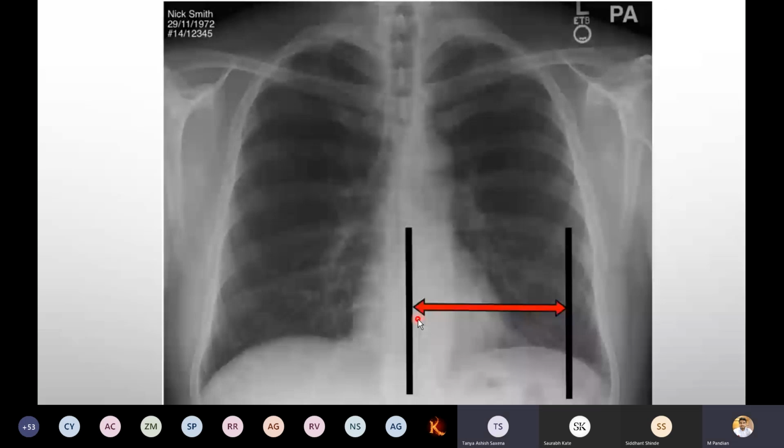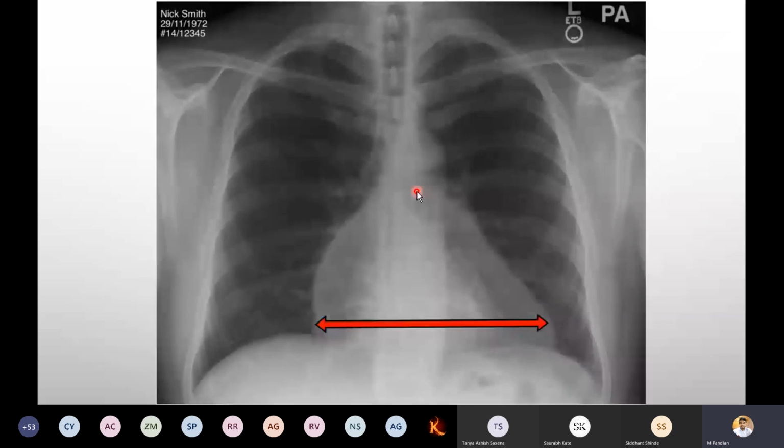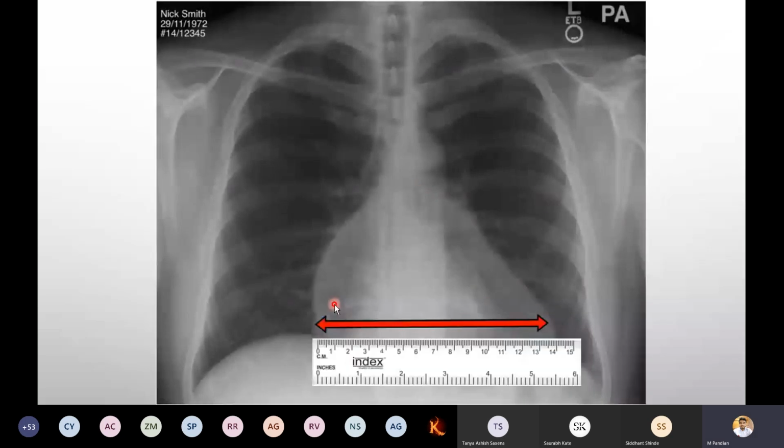Mid thoracic line. Remember, that is an imaginary line. Everybody remember carefully, it is not for play here. So measure the size of the heart. Now we are going to shift the particular scale. There is an imaginary line.